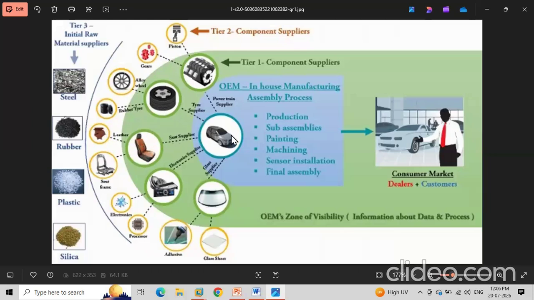Once the sales order comes, there are two scenarios. One scenario is that the final product is not available, so the system will throw the requisition requirement, and we need to procure all these raw materials. In the other case, if the final product is available, it will be booked for this car, but again we need to procure the raw material. Why? Because they keep safety stock in the system or the warehouse. If the seat safety stock is 10 seats at the warehouse, and one car takes 4 seats, then 4 seats are booked for this car and the safety stock is reduced. So we need to fill that safety stock again, for which the requisition will come, and again we need to procure the raw material.